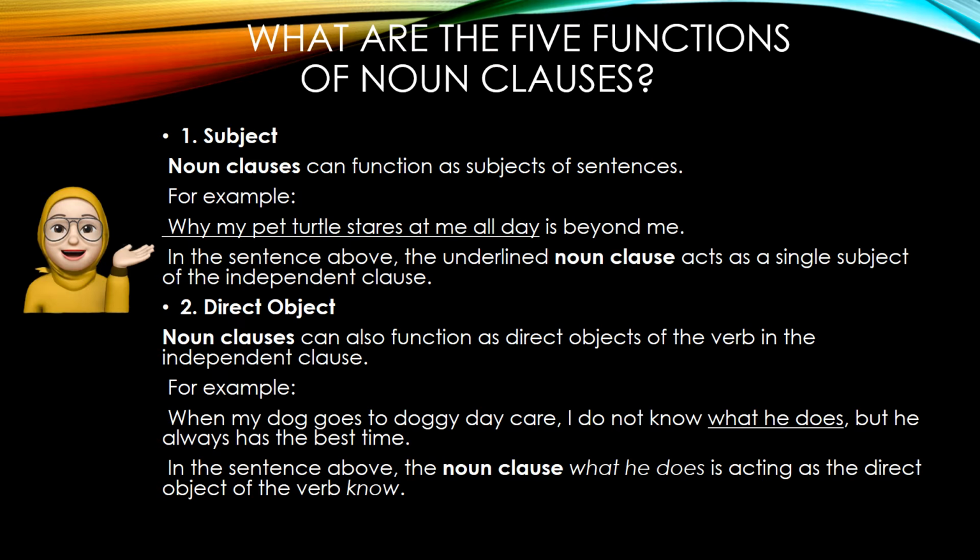2. Direct object. A noun clause can also function as the direct object of the verb in the independent clause. For example, when my dog goes to doggy daycare, I don't know what he does, but he always has the best time. In the sentence above, the noun clause what he does is acting as the direct object of the verb know.